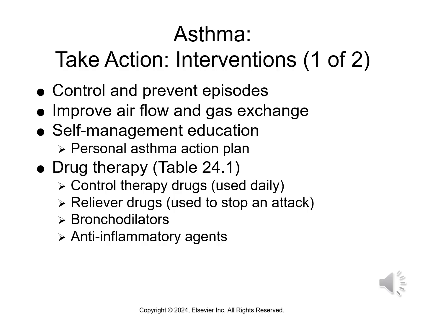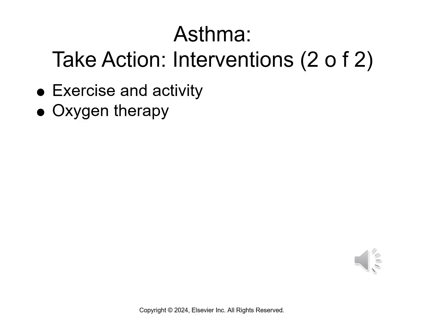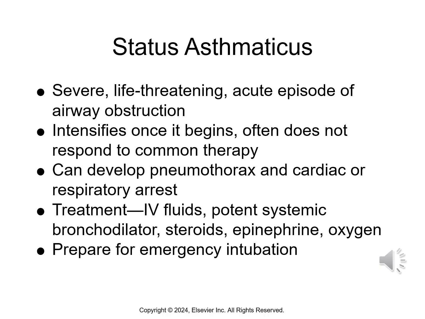Rare treatments, but I still want to mention, would be the methylxanthines like theophylline. These are only used when the treatments aren't working. They have a lot of dangerous side effects, and you have to monitor your blood serum levels because they can become toxic. I think it's super important that with our asthma patients, we also encourage them to take action. We talk about when and when not to use oxygen therapy. We talk about increasing their ability to do exercise and activity because that increases their endurance. More endurance, less stress when they're having that asthma attack. They're able to manage it a little better.